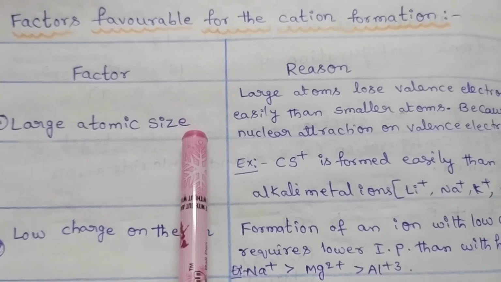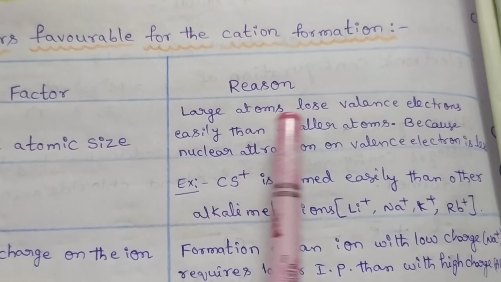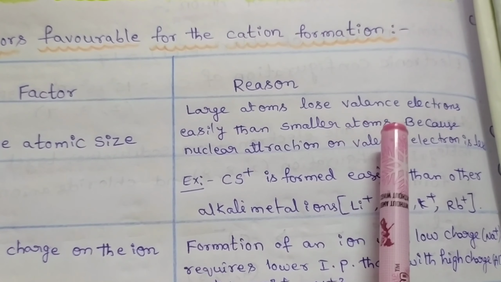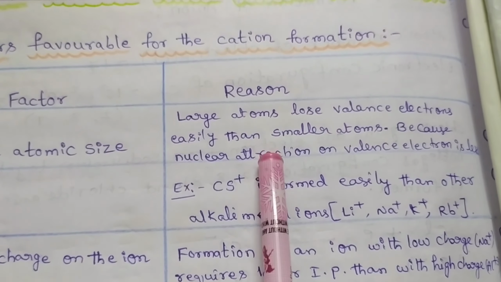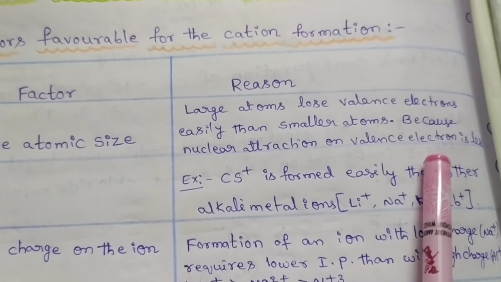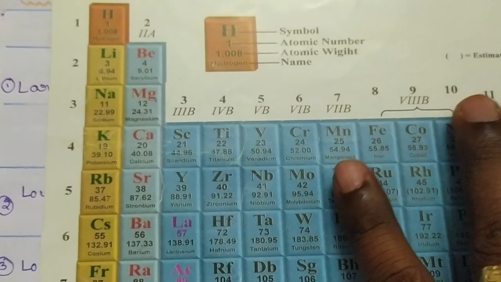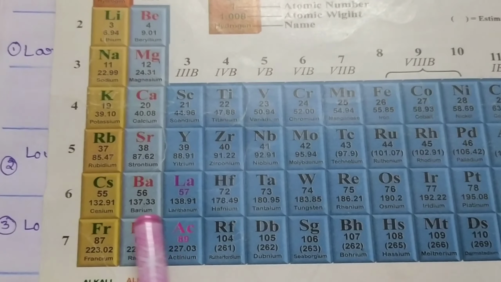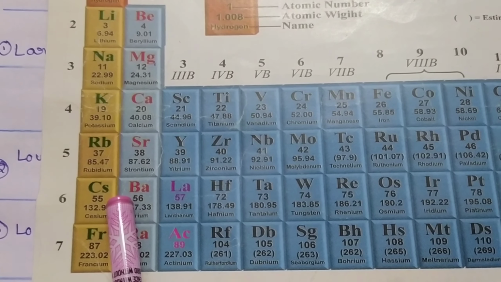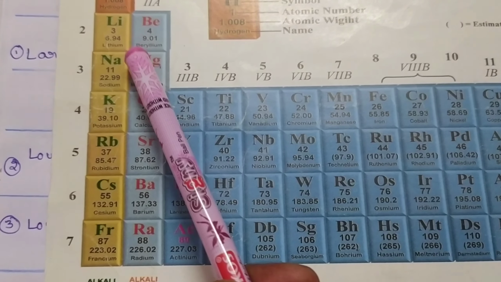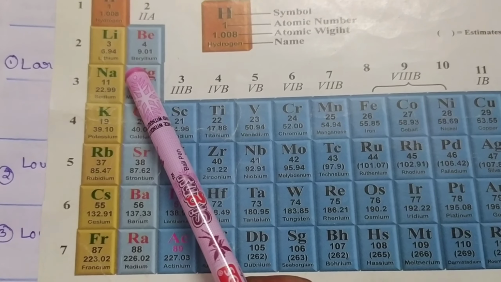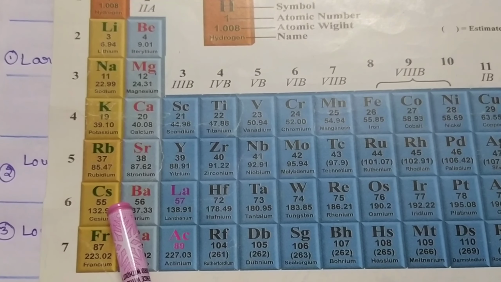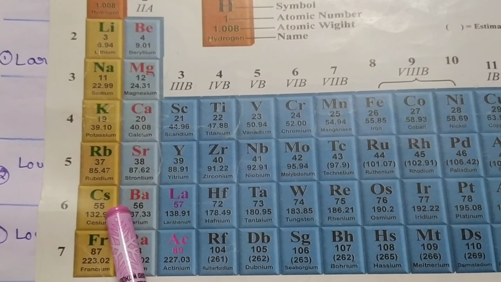First, large atomic size. Large atoms lose their valency electrons more easily than smaller atoms because nuclear attraction on valency electrons is less. When we observe the modern periodic table, in group 1A elements, cesium readily loses its valency electrons when compared with sodium, because the nuclear attraction on the valency electrons of cesium is less.